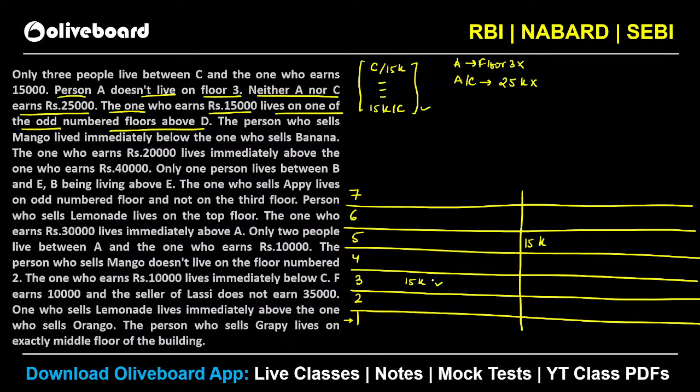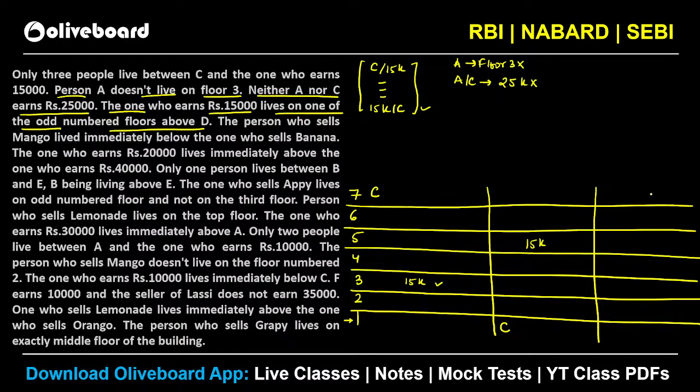Let's say 15K is here. So C has to be at a gap of 3. So 1, 2, 3, this will be your C. Okay, no issues here. You can see this is one possibility. और क्या possibility है? Let's check it out. Let's say we take your 15K at this particular point. Okay, then we will have your 1, 2, 3. This will be your C here, isn't it? This is another possibility that we can have.